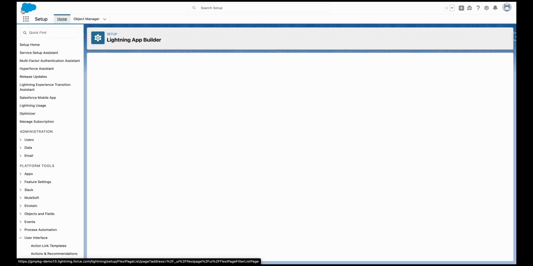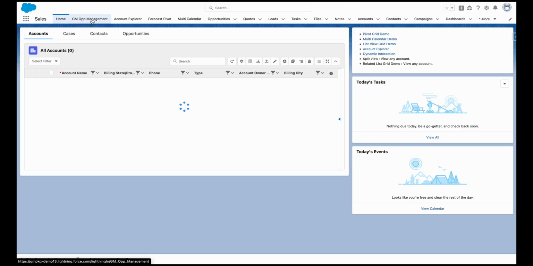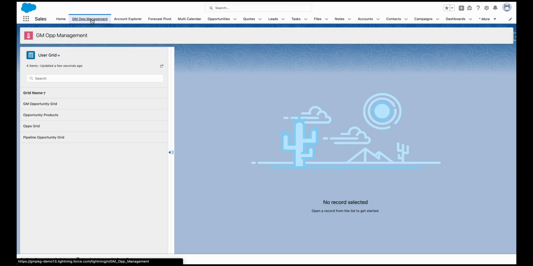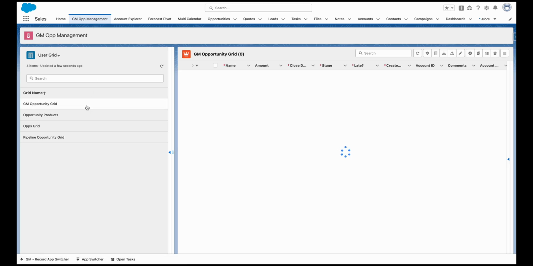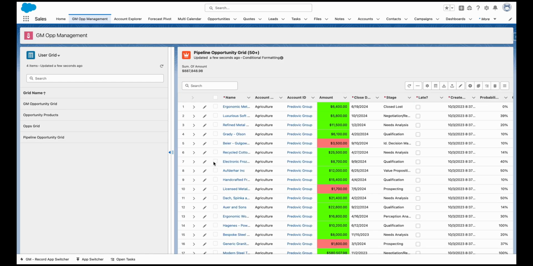Great. Click Back, and navigate over to the Sales Cloud. Please bear in mind that this currently represents a basic configuration. Here we can see all the user grids that are created based on the opportunity object. We can sort by name and search if desired.